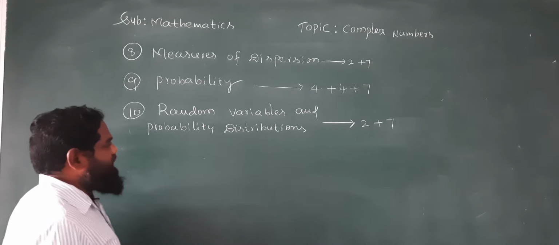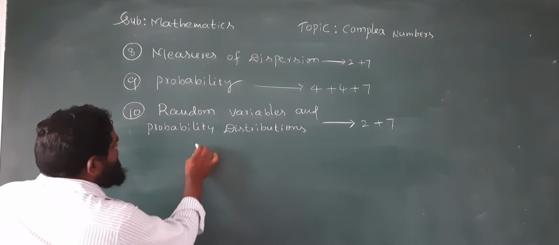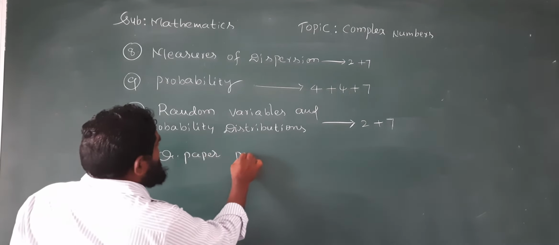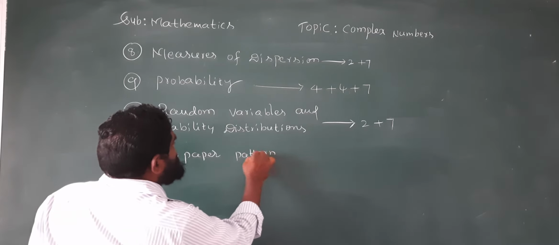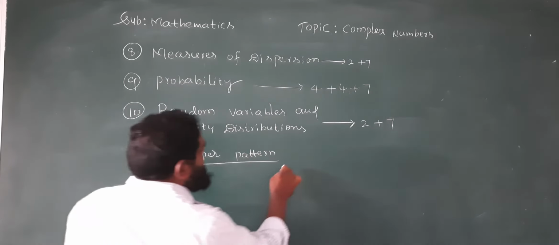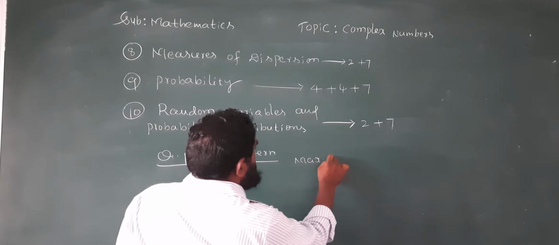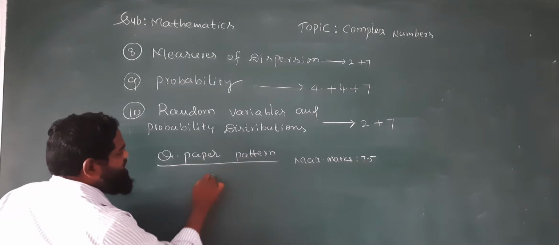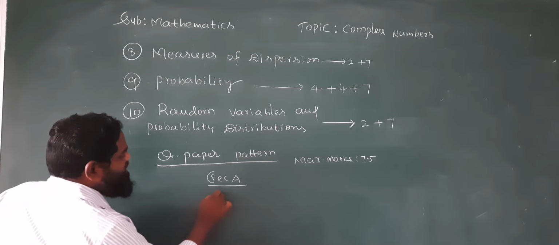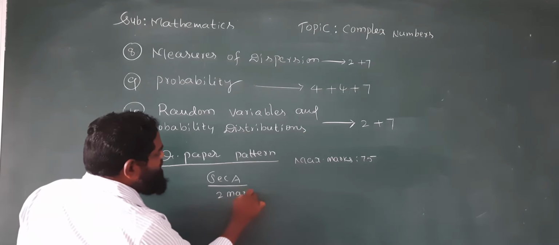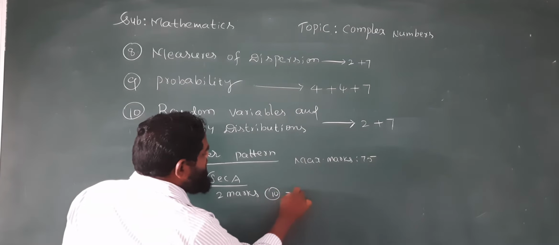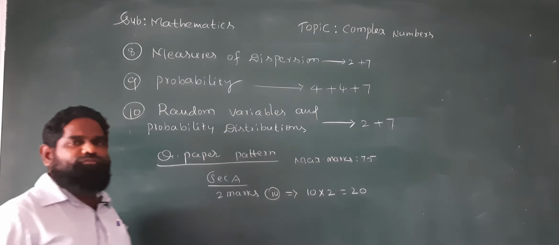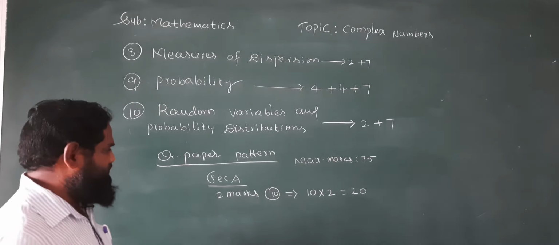The question paper pattern is the same as the first year pattern. Three sections, maximum marks 75 here also. Section A has 10 two-mark questions. Each question carries 2 marks, 10 times 2 is 20. You should attempt all 10 questions.